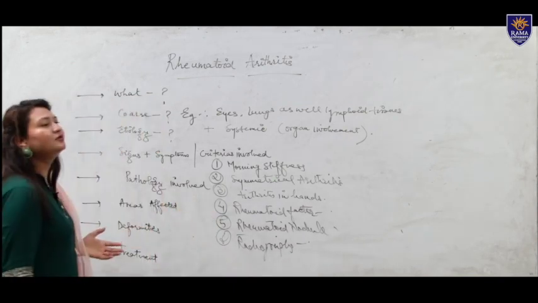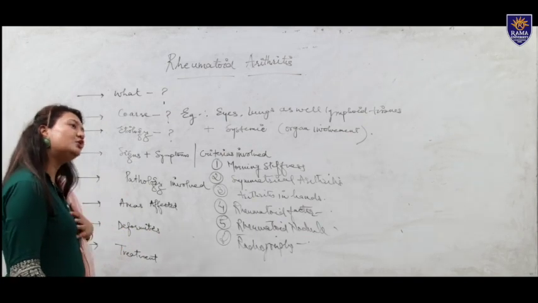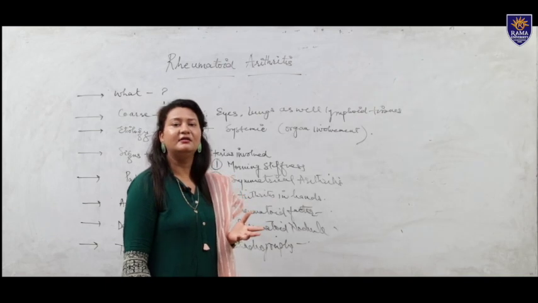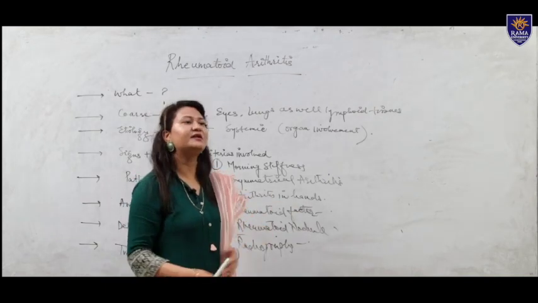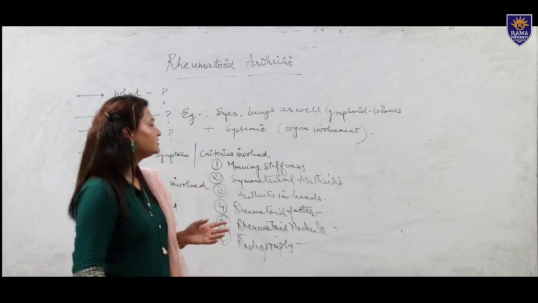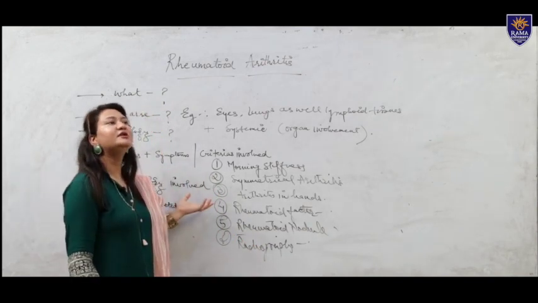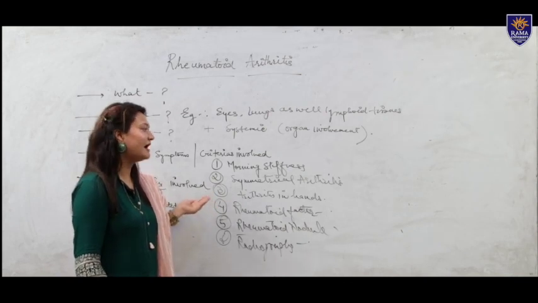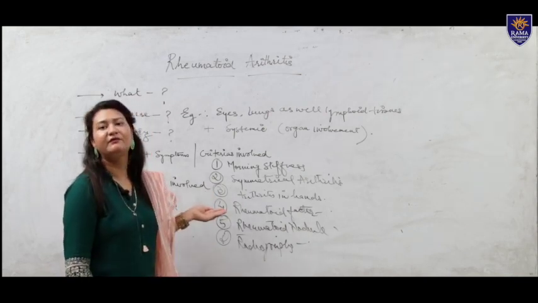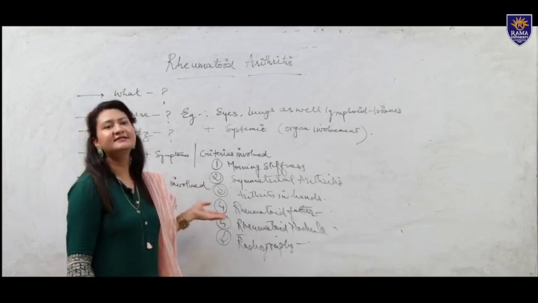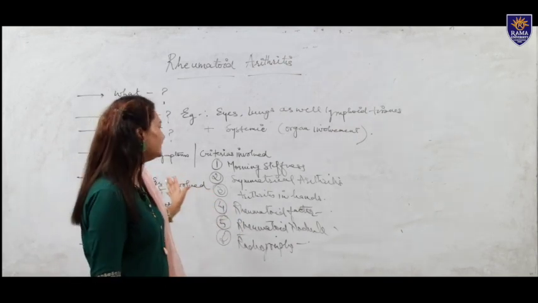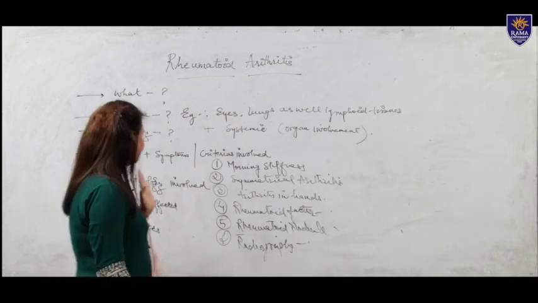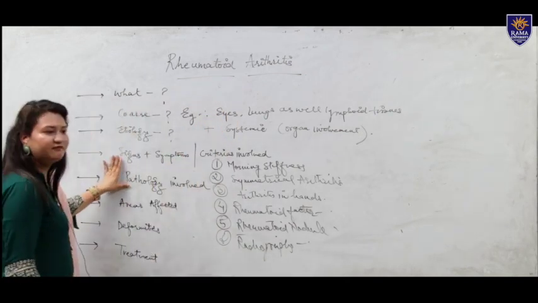Rest, we all know the body's autoimmune system plays a vital role, especially T cells, in determining whether the body is actually suffering from arthritis or not. Because it is an autoimmune disorder, there can be a chance of a hamper or lack of activity of T cells, due to which arthritis is a predisposing factor that can be seen once a patient is diagnosed with rheumatoid arthritis. Now we have covered the pathology involved.